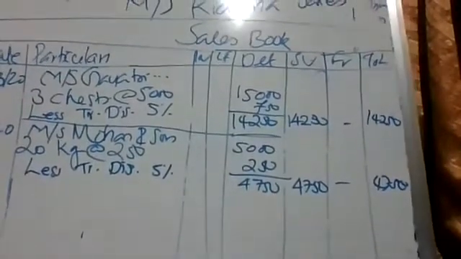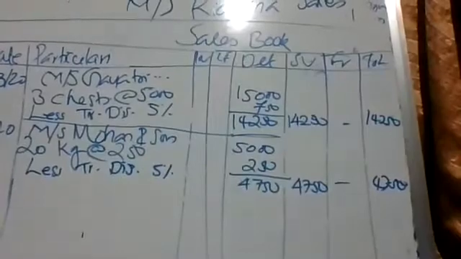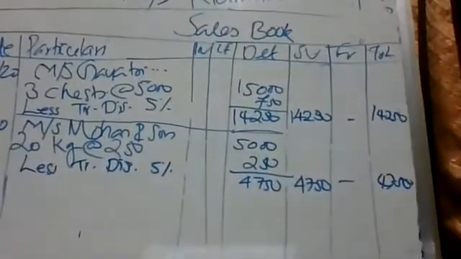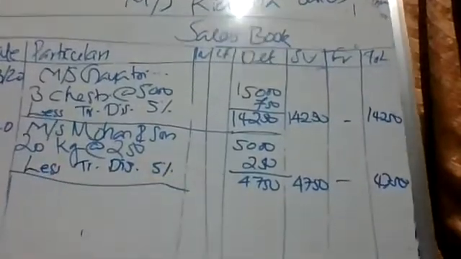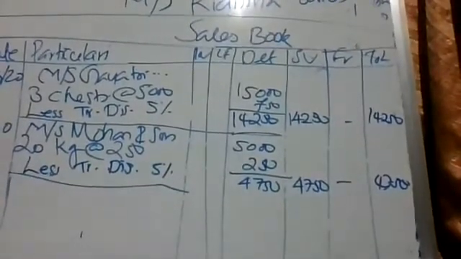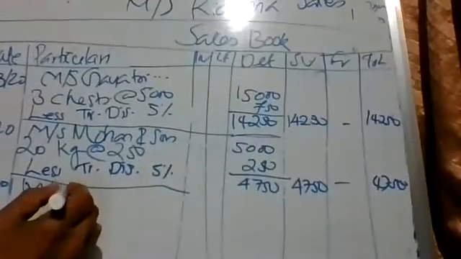Then we can write the third transaction. March 5. On March 5, we are selling to whom? Gary Sons Messrs. Delhi. Gary Sons.